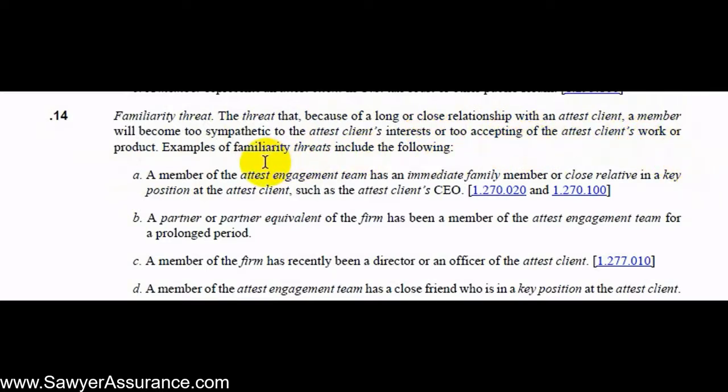And so that might come about if the auditor has a family member working in a key position of the client. The partner of the audit firm has been working on that engagement for a really long time. A member of the auditing firm has become a key employee or director of the client, or a member of the engagement team has a close friend who is in a key position at the client. So being too familiar with the client or in relationships with those at the client might be a threat to our independence.